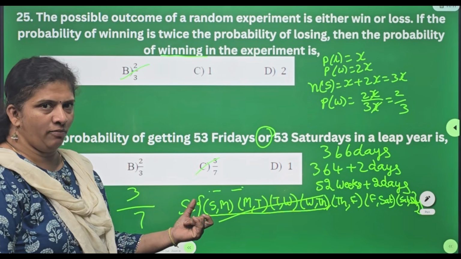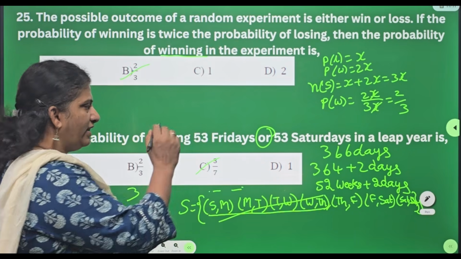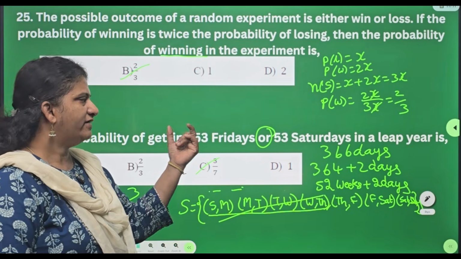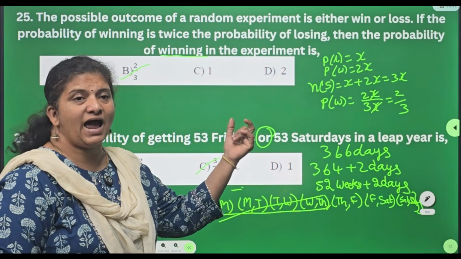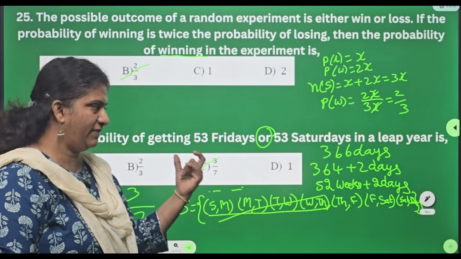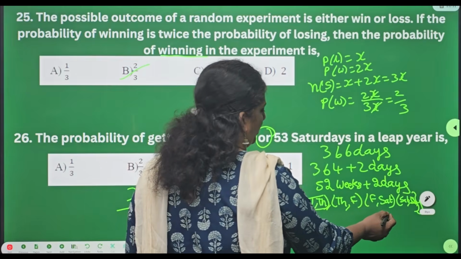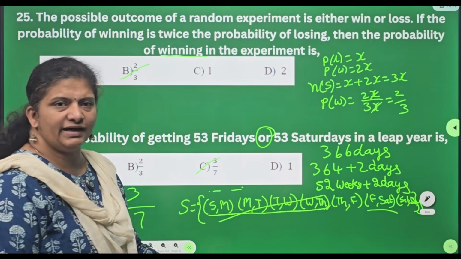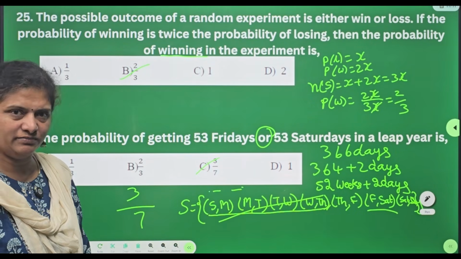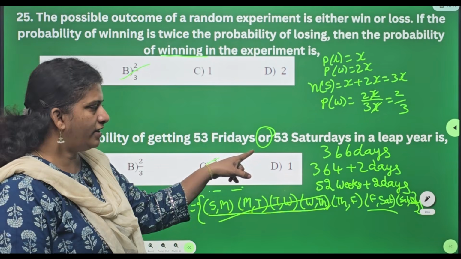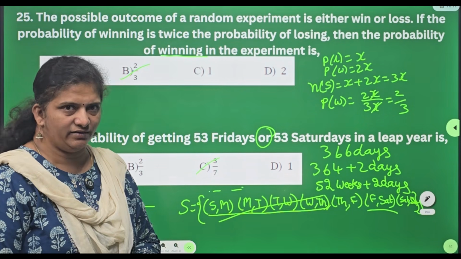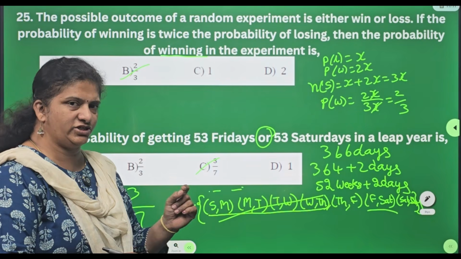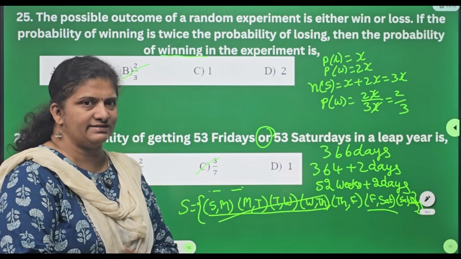The same problem changes when they give you exactly 53 Fridays and 53 Saturdays, which means you need to go with only this option, that is 1 by 7. Here, with or, it is 3 by 7. So be careful with the question, observe properly and answer.